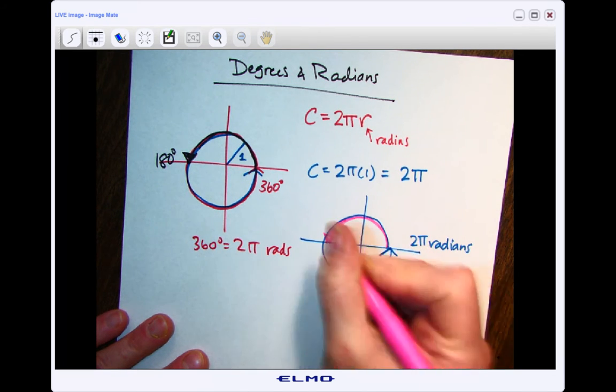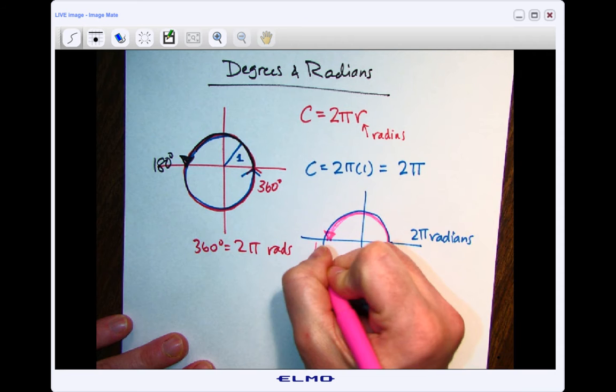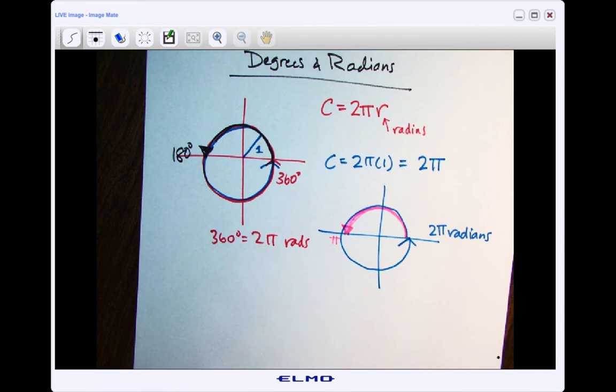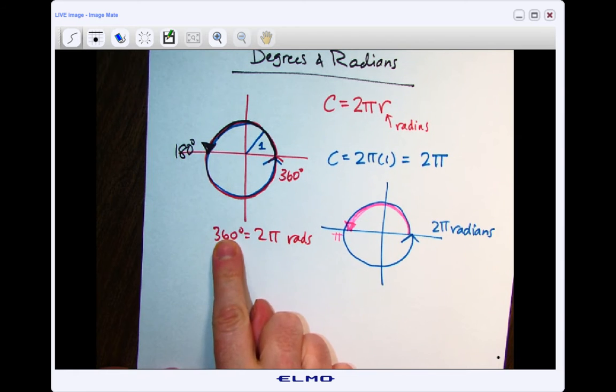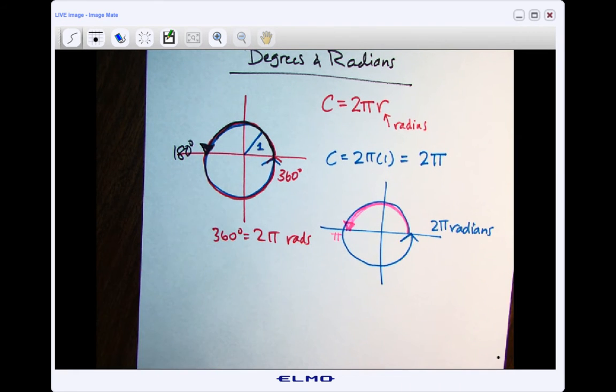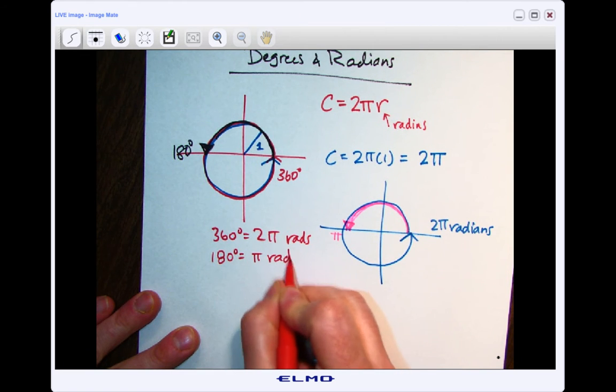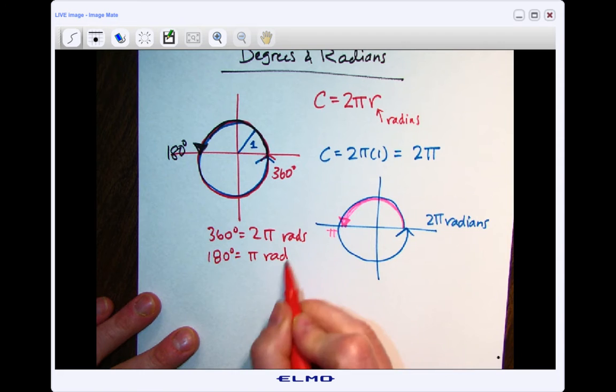Hopefully you can imagine that that's pi radians. So again, another way to think about it is just cut each of these in half. If I cut this in half and this in half, then it should be the same thing, right? Doing the same thing to both sides of the equation. So 180 degrees should be equal to pi radians. Make sense?